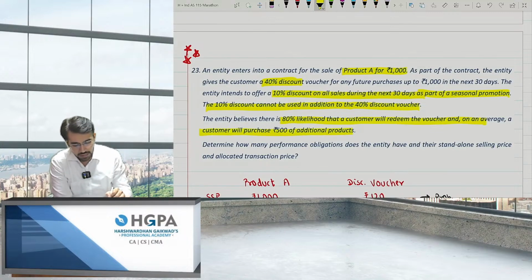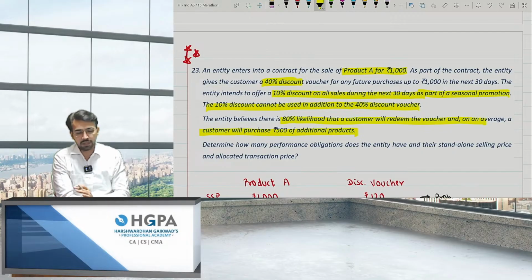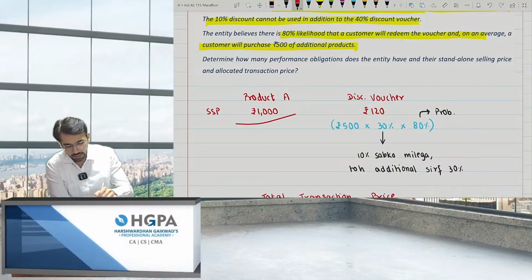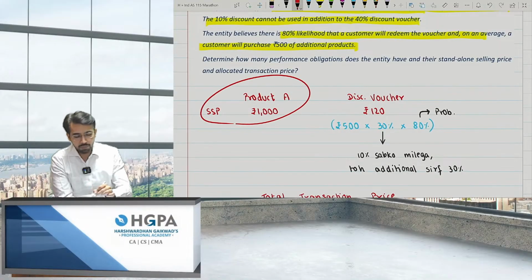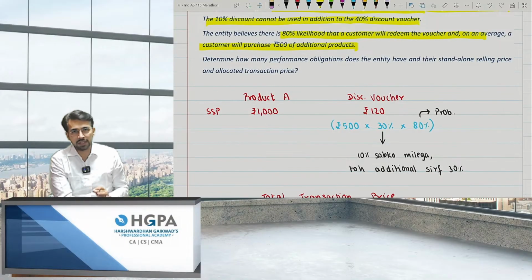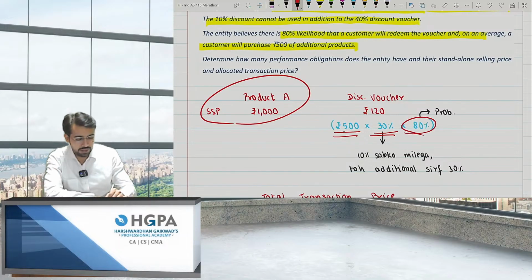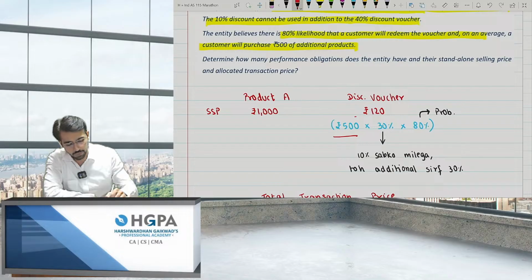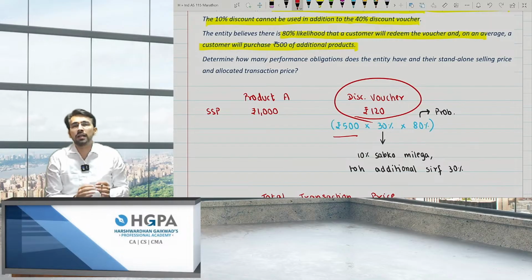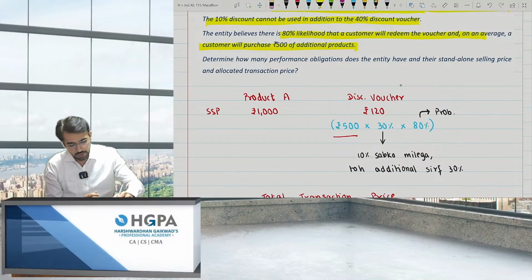And the customer will purchase ₹500 of additional products. That means what is the discount you will be getting? For product A, the selling price was 1,000. But for the discount voucher, what was the selling price? You will say 500 rupees was the amount, into the 30% discount you are offering, and you will take only 80%, that is the probability, right? So the standalone price comes to 120. This is how we calculate the standalone price of the discount voucher, which was important.